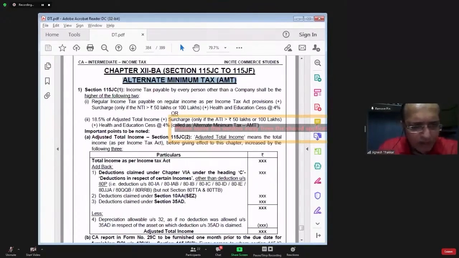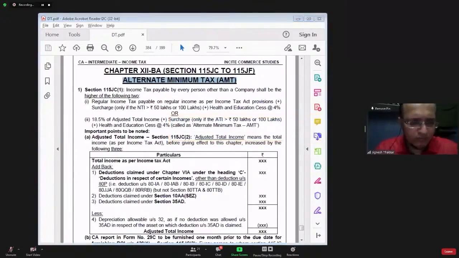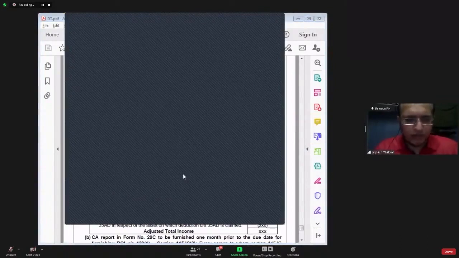Government cannot afford. I am searching for one example. If I get that example, do one thing. I'll give you one fresh example.